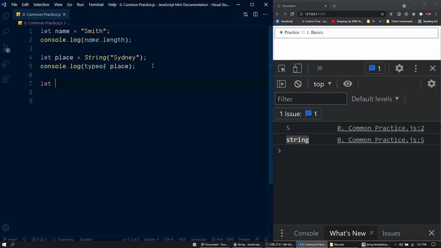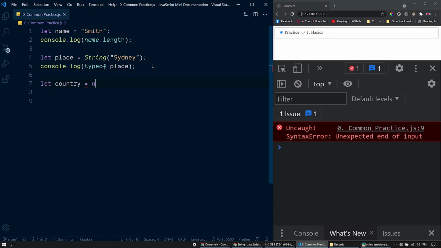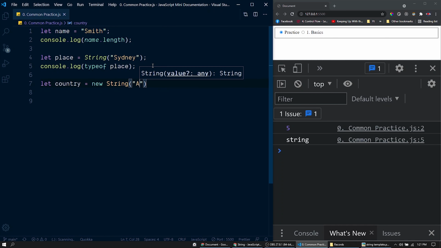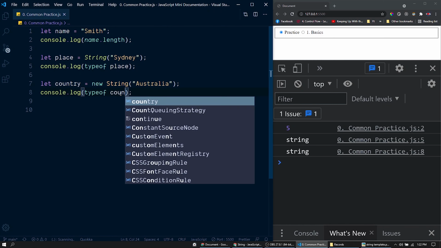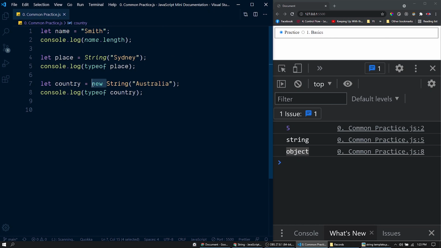Now let's consider this variable here, country. To initialize this variable, I will do this: new String. Inside that we can pass this. Now if you check the type of this variable, you could see it is an object. See? The only difference between these variables is that we have used the new keyword. We will discuss the new keyword along with JavaScript classes. For now, just understand this. This String is a class and this is a function. So this function returns the string that we have passed and it is assigned to this variable here.